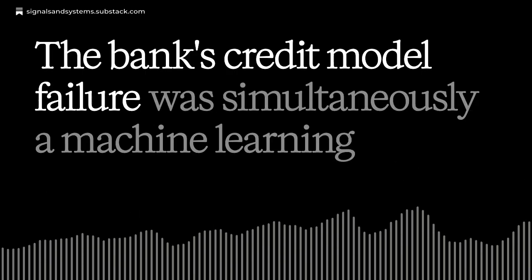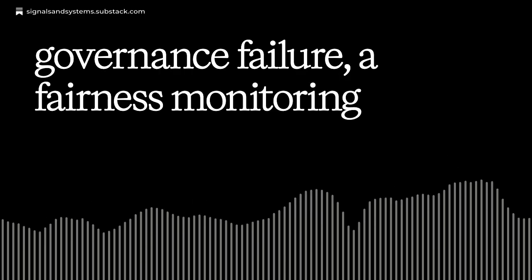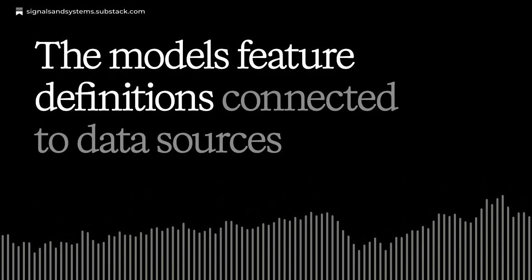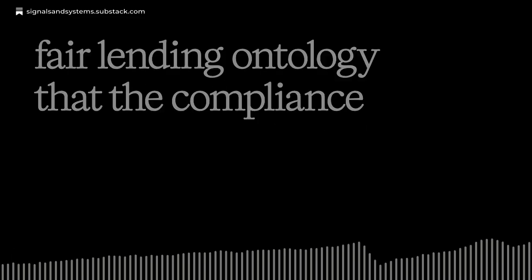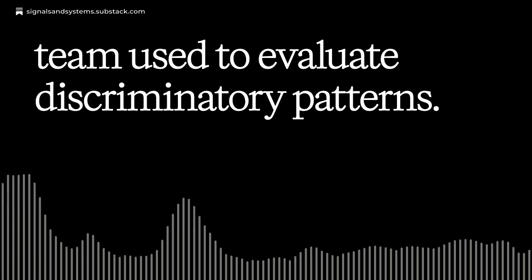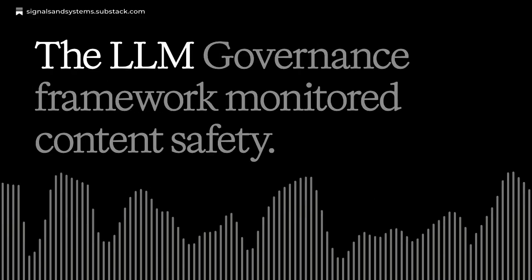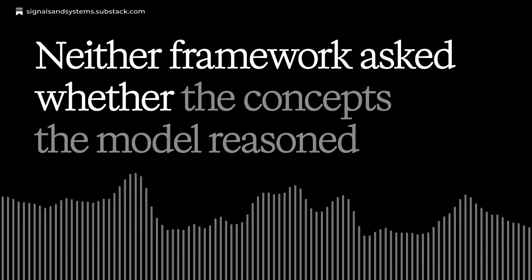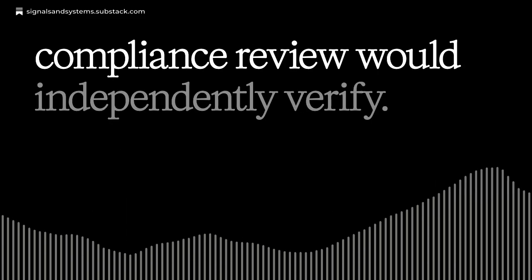The bank's credit model failure was simultaneously a machine learning governance failure, a fairness monitoring gap, and a semantic governance failure. The model's feature definitions connected to data sources whose terminology was never formally reconciled against the fair lending ontology that the compliance team used to evaluate discriminatory patterns. The machine learning governance framework monitored model accuracy. The LLM governance framework monitored content safety. Neither framework asked whether the concepts the model reasoned over were formally defined in terms that compliance review would independently verify.